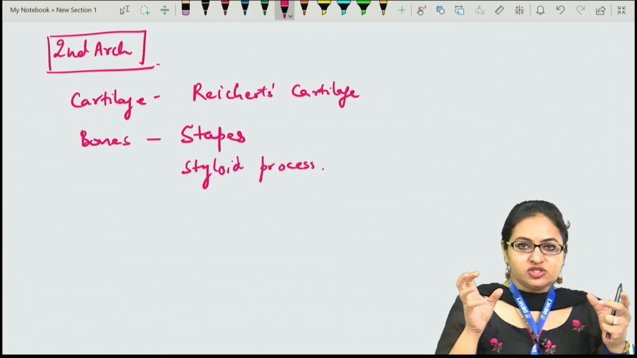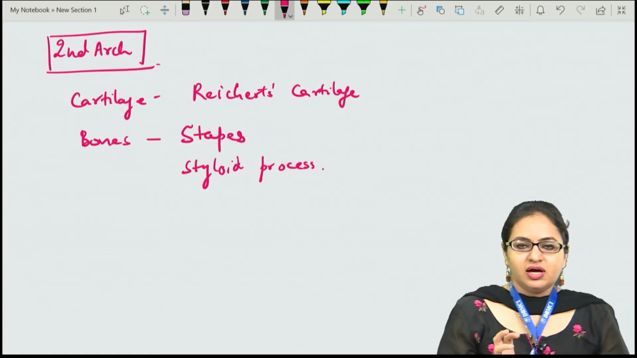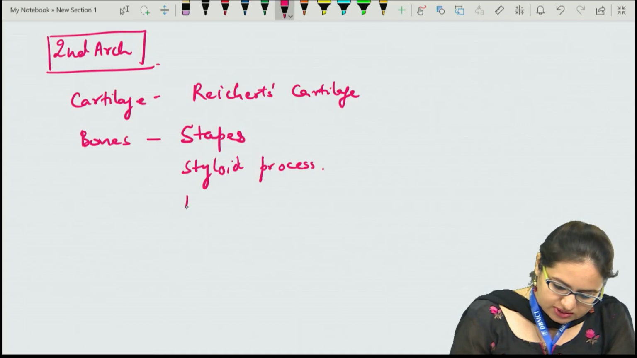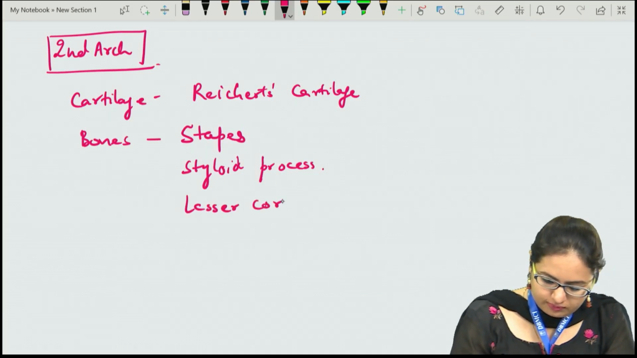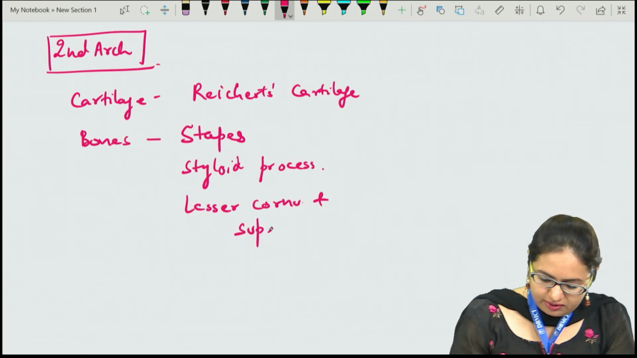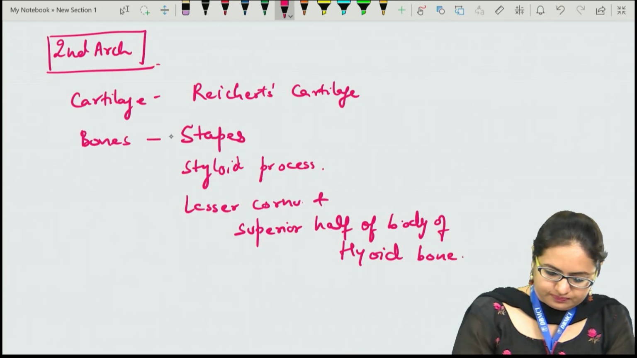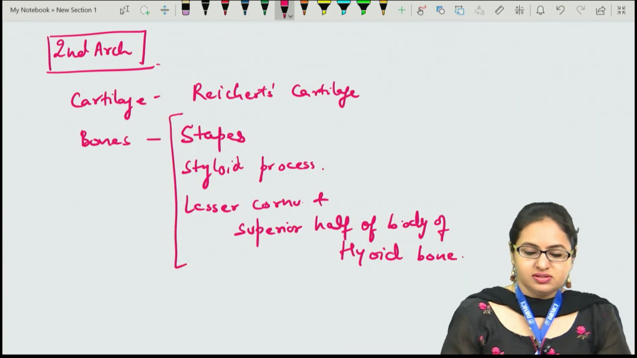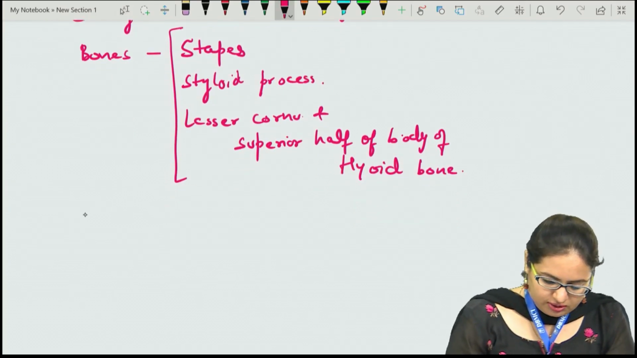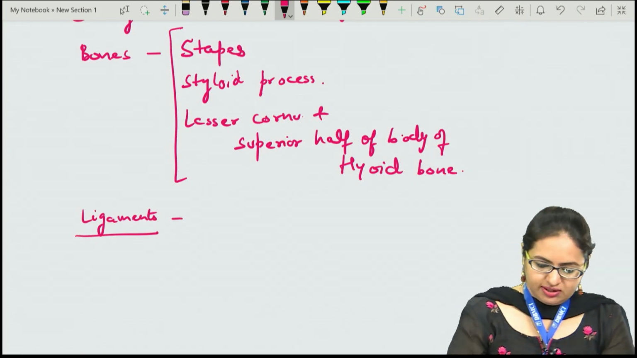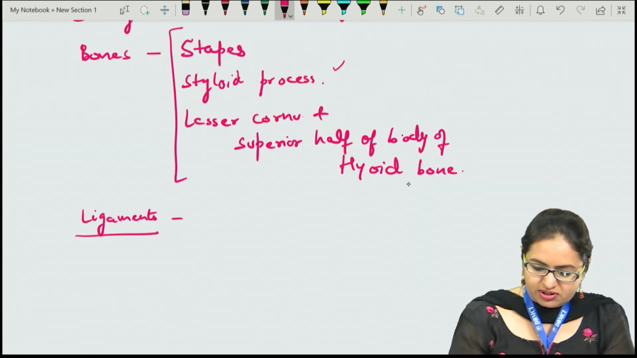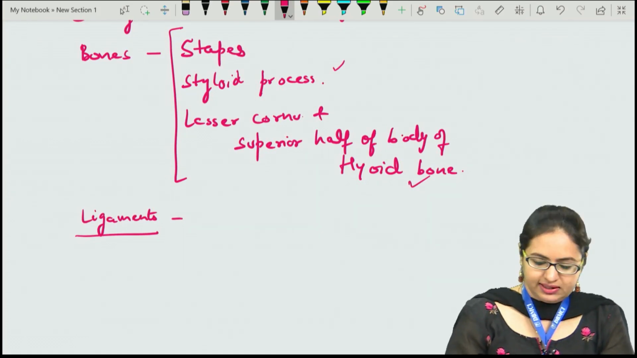Because the second arch is present above, it leads to the formation of the uppermost structures of the hyoid bone, which include the lesser cornu and the superior half of the body of hyoid bone. So all these structures are derived from the second arch. Now the ligament derived from the second arch is attached to the styloid process as well as the hyoid bone, that is the stylohyoid ligament.